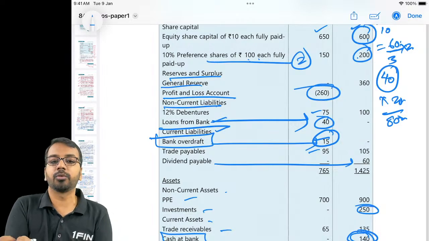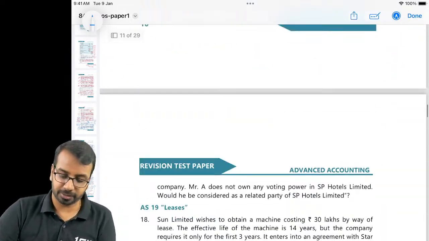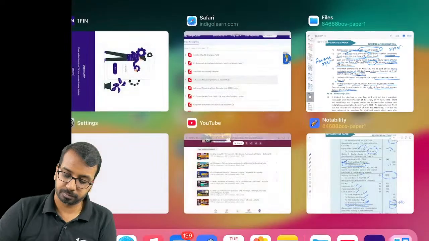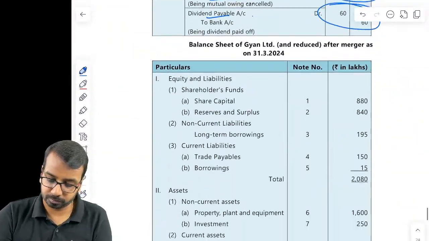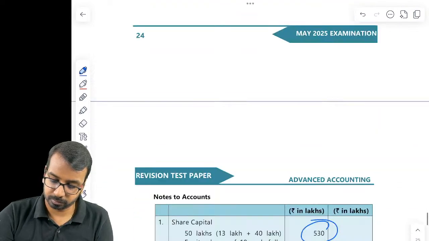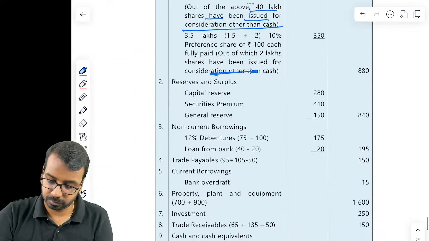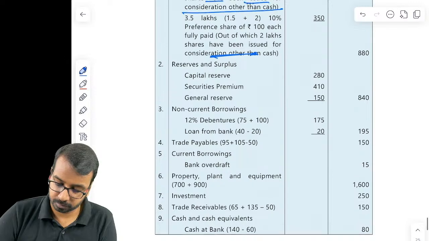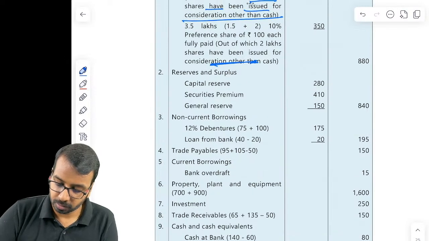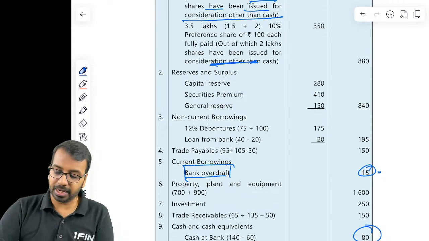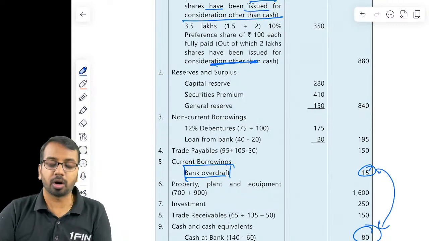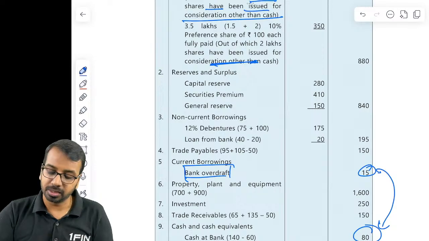So you will combine both of these and present it as a net item. Or you can present it as separate items also. But if bank OD is there and you have cash at bank, typically you would offset that and present it as a single item.